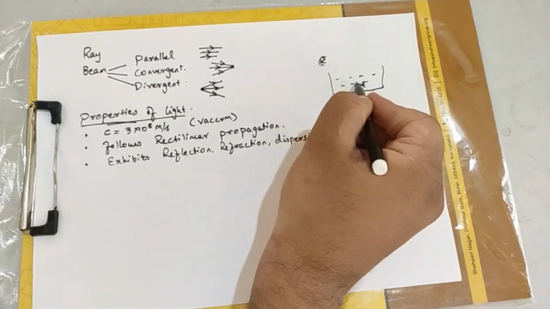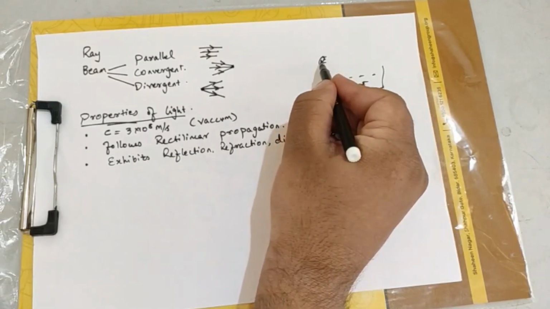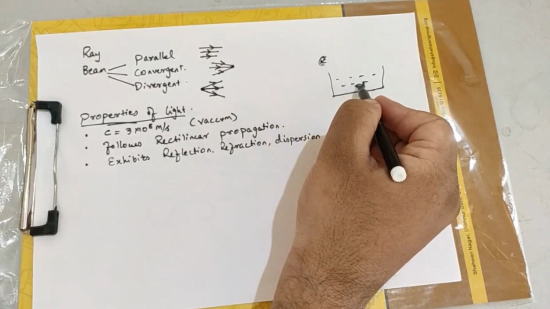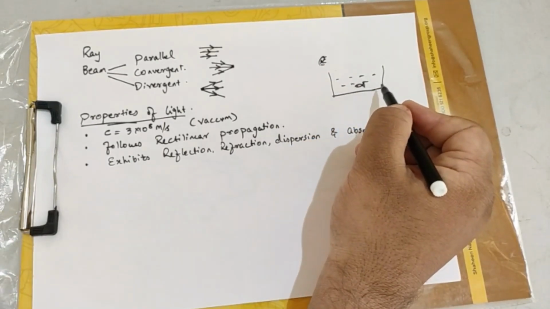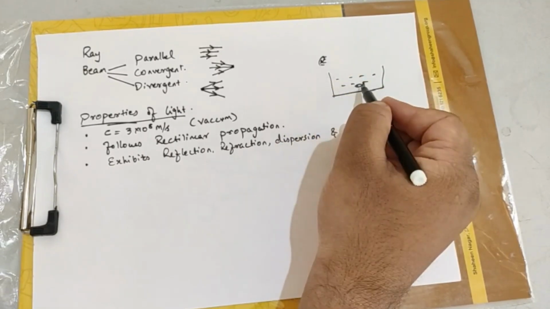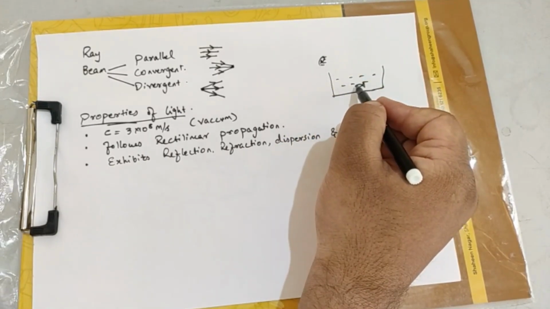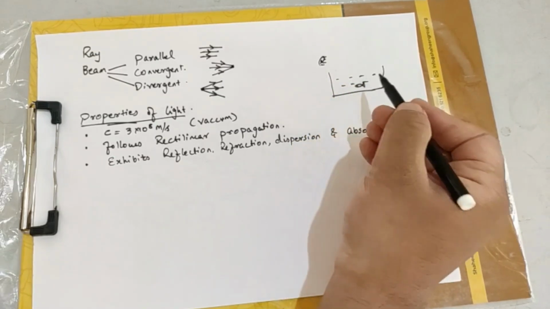So when you are looking at it, although the fish is here, sometimes what happens is, I think you would have observed it in the swimming pools also, the dark paintings inside the swimming pools, when you are looking at from outside, from the edge of the swimming pool, you will see that those lines are a little bit moved. Although when you actually dive into it and you go and touch it, it is in the actual position.